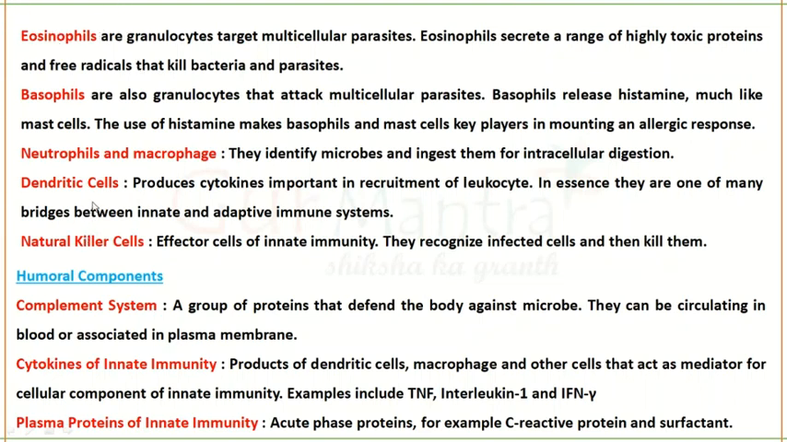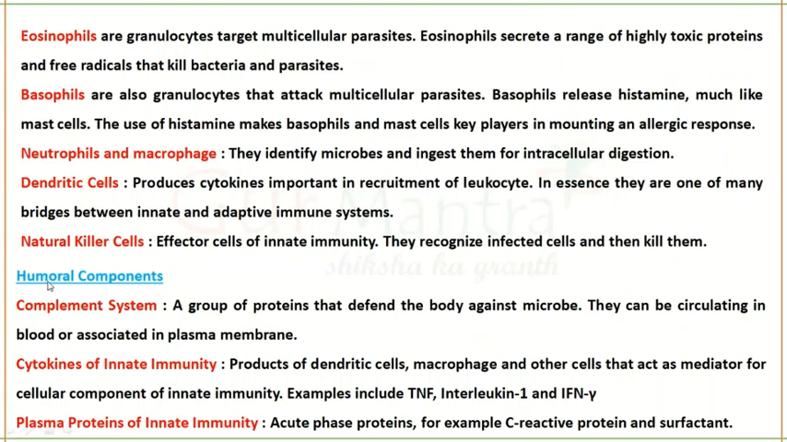Next is dendritic cell. These will produce cytokines for recruitment of leukocytes to the site of infection, and this dendritic cell is involved in the innate as well as the adaptive immune system. Next you have natural killer cells. They are effector cells in the innate immunity. They can recognize the infected cell and kill it.